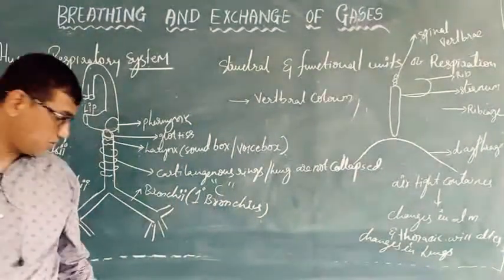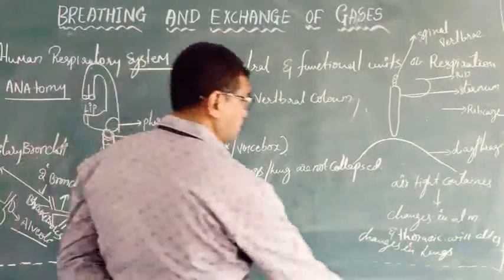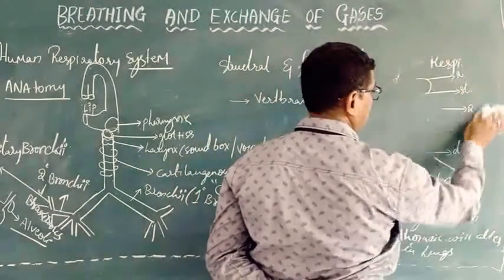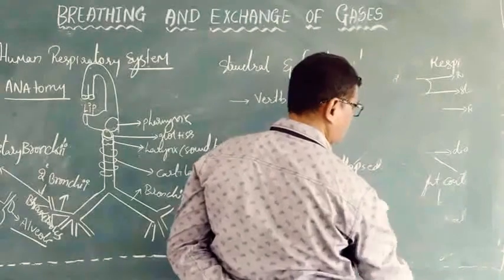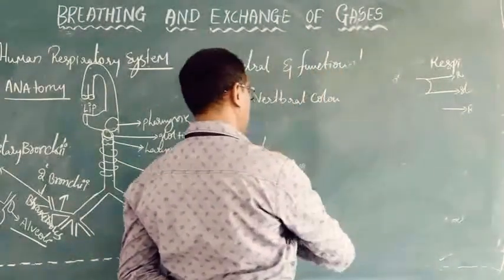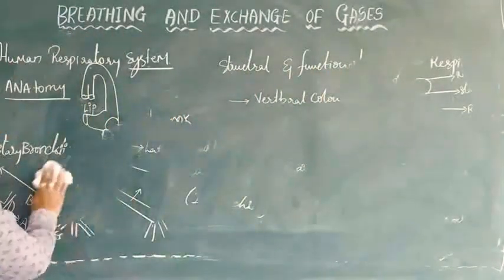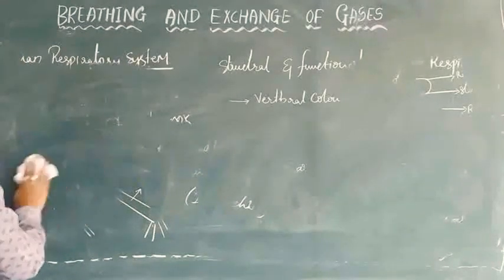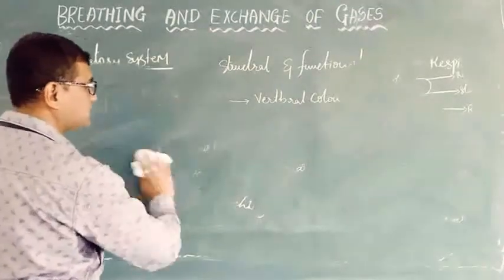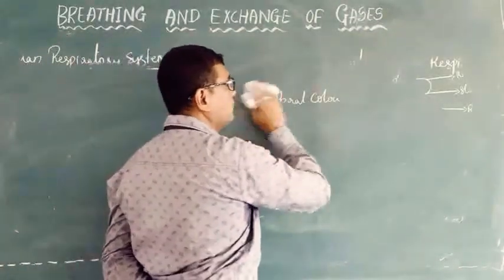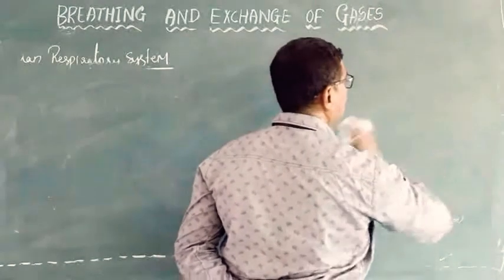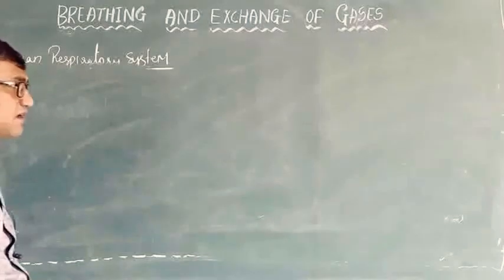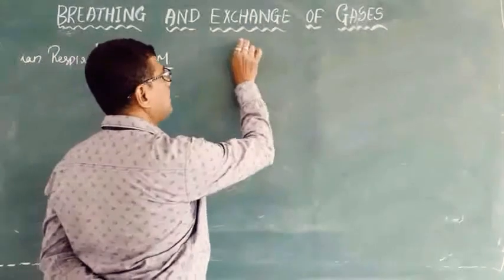So now try to draw the diagram of the human lung. Clear? Once again we'll discuss, but in order to understand these terms, first we have gone through an oral view. Any doubts? Whatever doubts there are will be clarified later, but start drawing the diagram along with me.